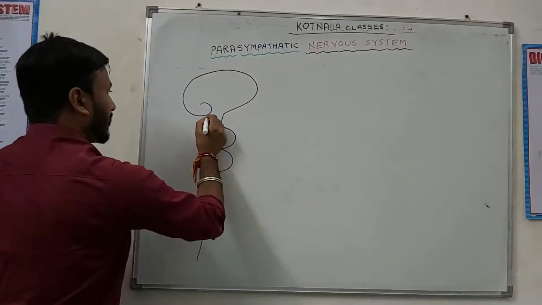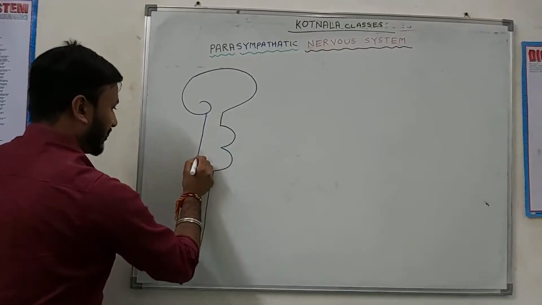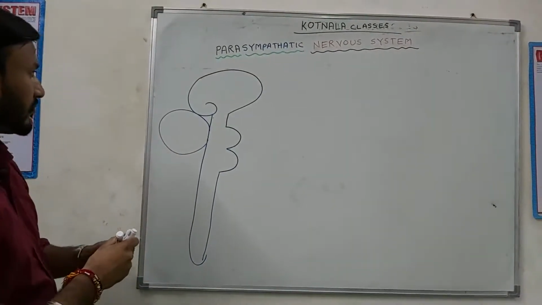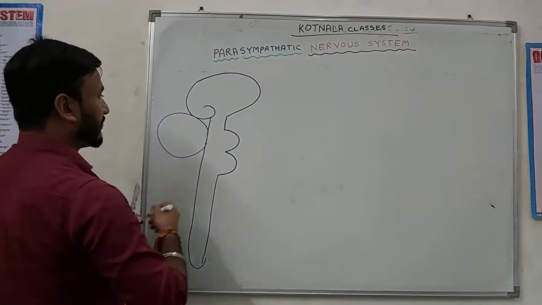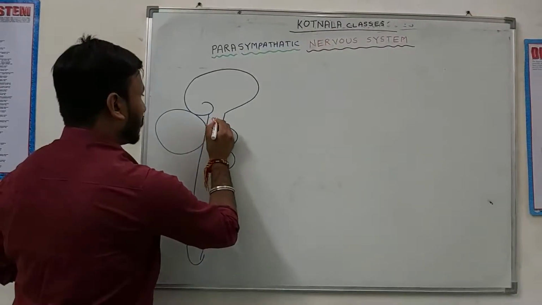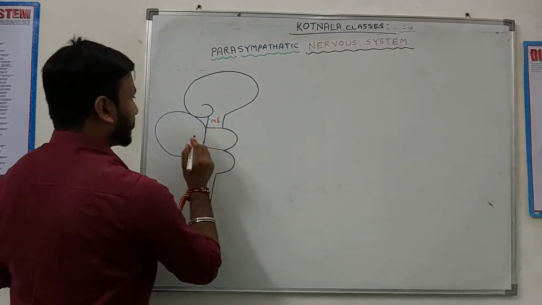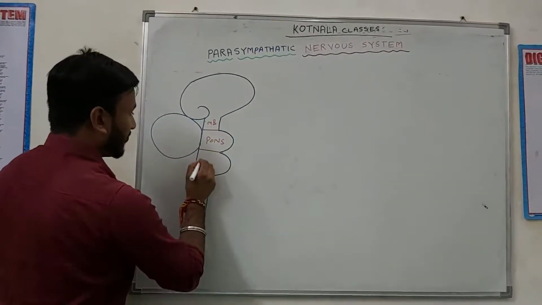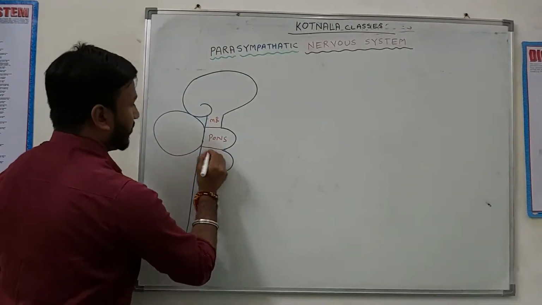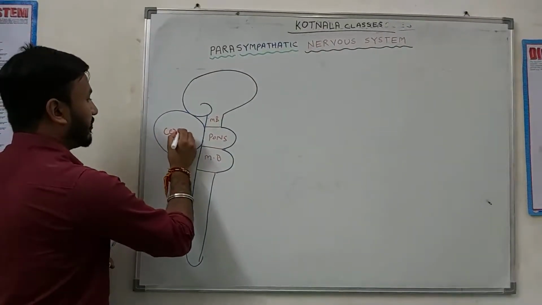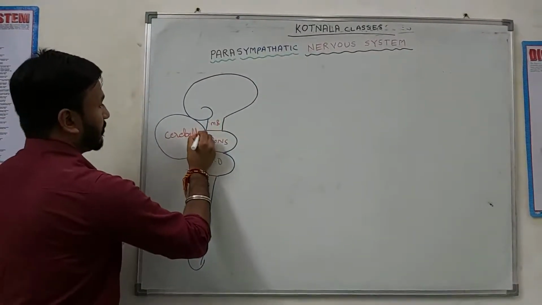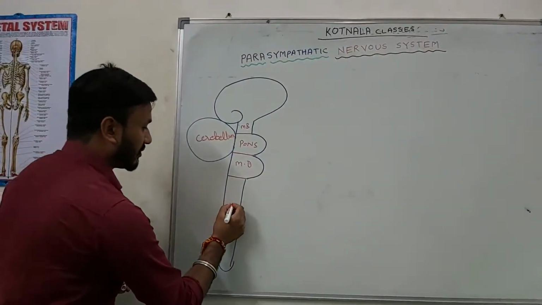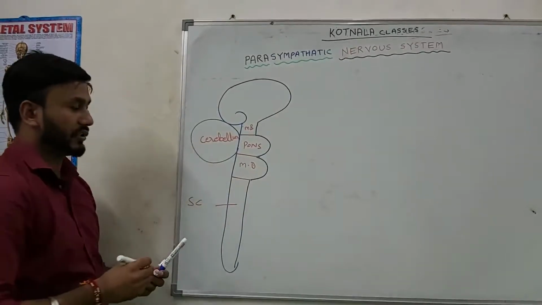This part is the midbrain, this part is the pons, this part is the medulla oblongata, and here is the cerebellum. Don't forget this diagram, it's very important for us. And this is the spinal cord.